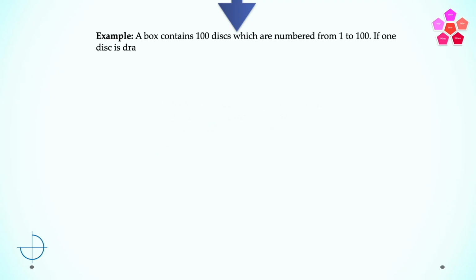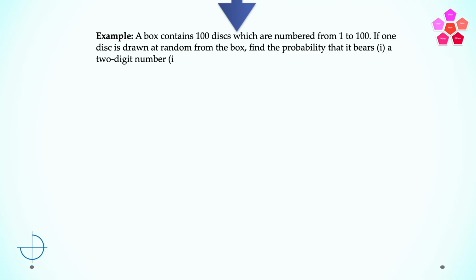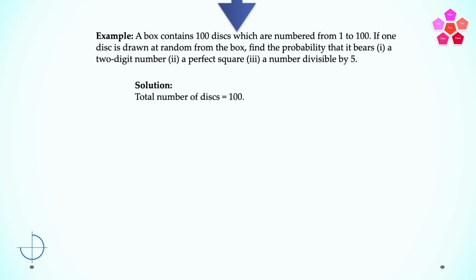If one disc is drawn at random from the box, find the probability that it bears a 2-digit number, a perfect square, which is the second part of the question, and the third part of the question is a number divisible by 5. Now here, we need to have a good understanding about numbers also. So the total number of discs is equal to 100. This question requires basic knowledge of numbers, as I said earlier. This can be used to calculate favorable outcomes.